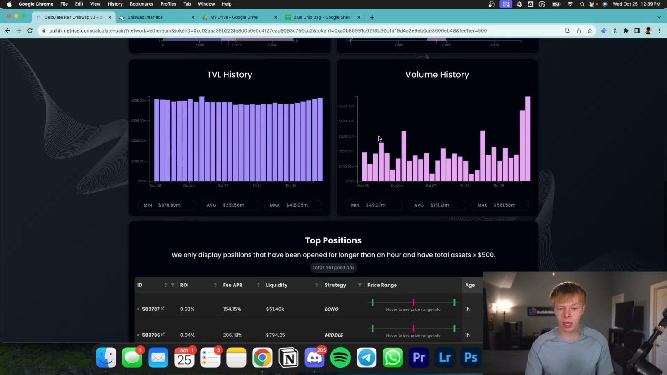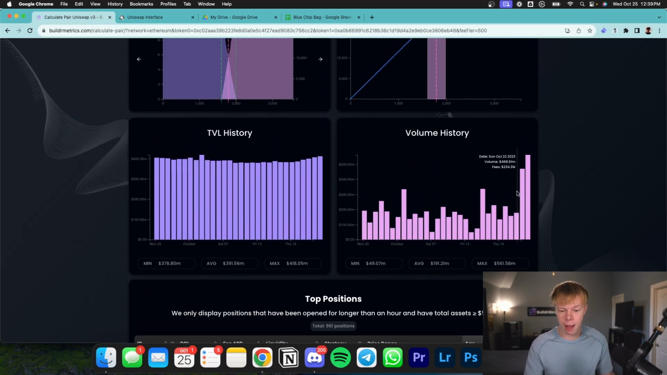Because there's so much volume for Ethereum right now, these yields are absolutely absurd. I want you to take a look at this volume history chart over on our website called Builder Metrics. This is for the Ethereum to USDC pair on the 0.05% fee tier. You can see it was a consistent roughly $185 to $225 million in volume per day, all the way up